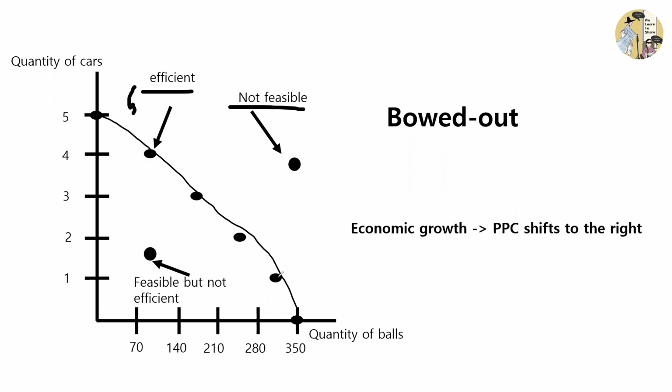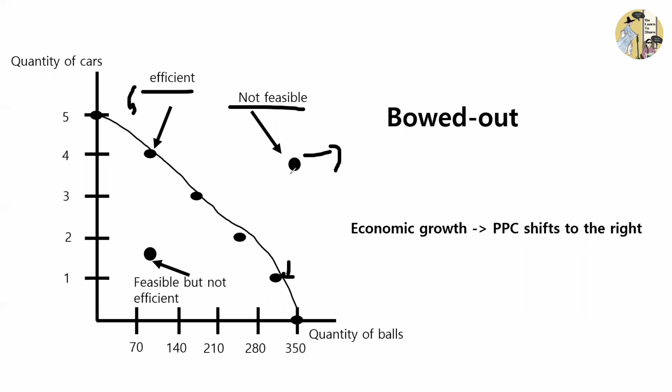And also in this case, if we decide to produce 1 car, we can't produce more than 300 balls, and the society is producing 300 balls, so it is at its max capacity and it is very efficient.